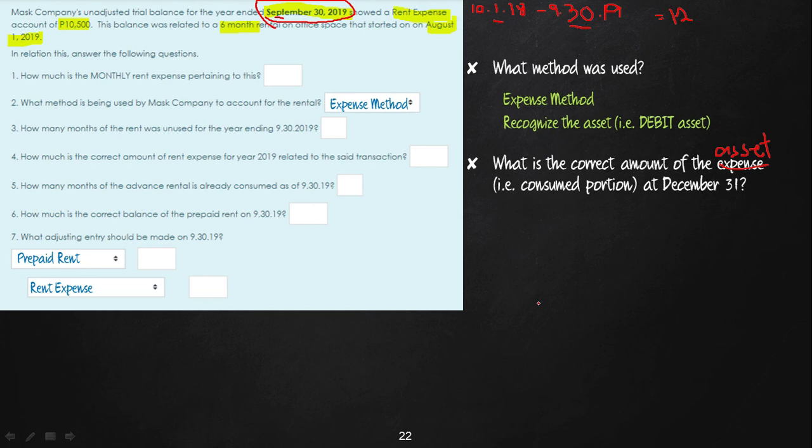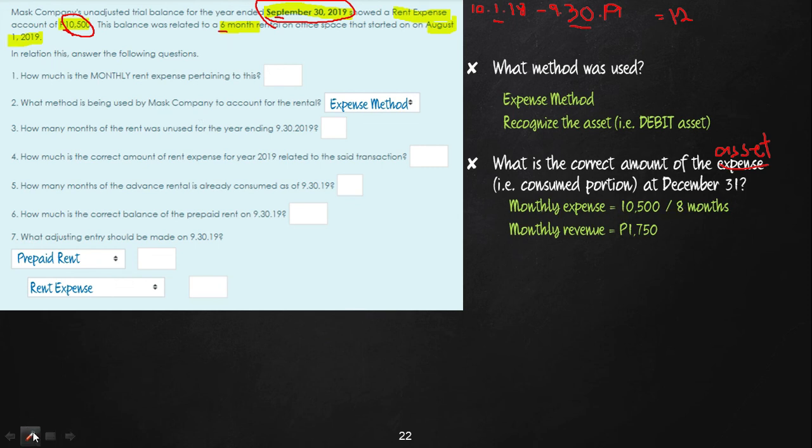First, we get the monthly amount. To get the monthly amount, you have here the total, which is 10,500, and the coverage is only good for 6 months. So therefore, 10,500 divided by 6 months.